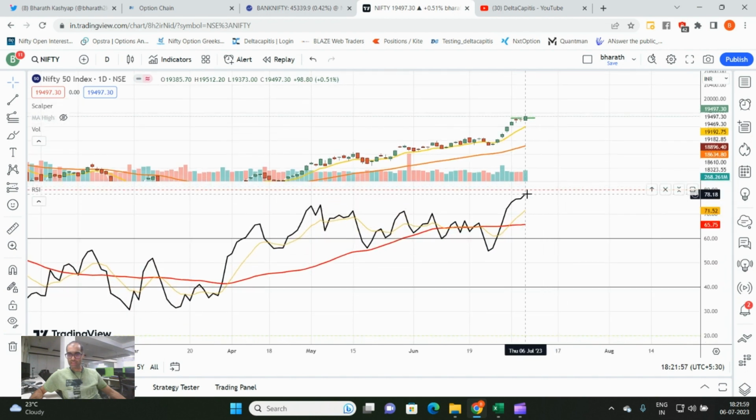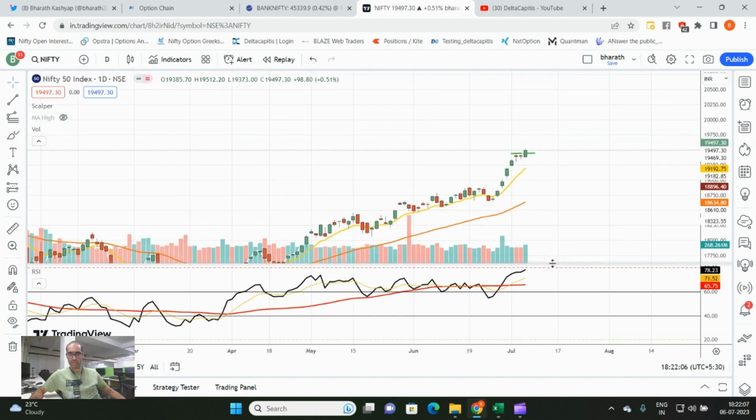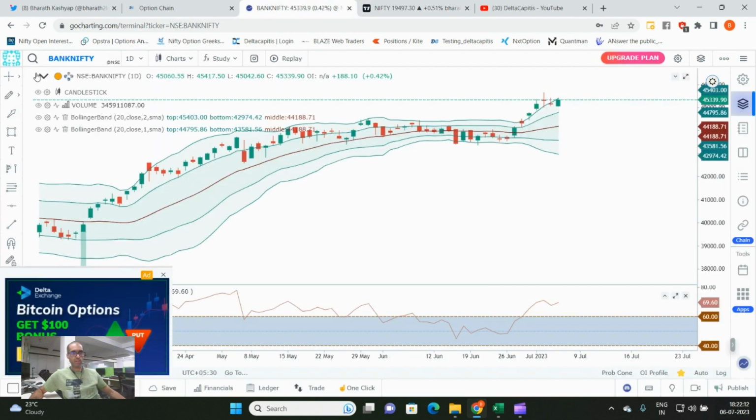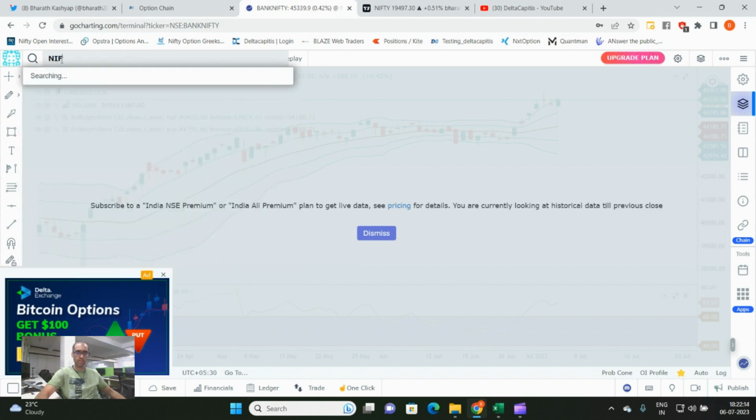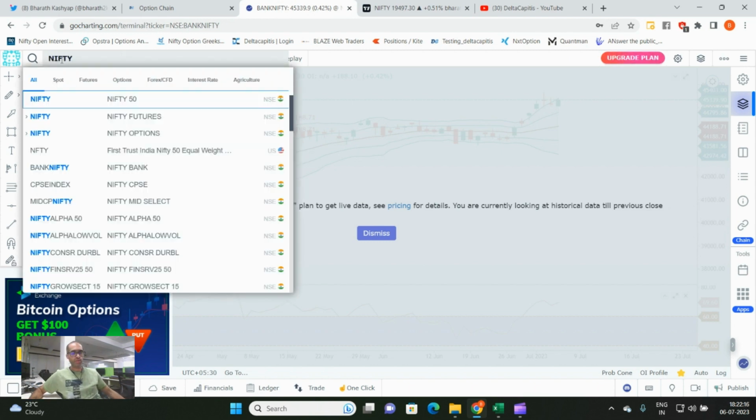And if you look at RSI, this is where our RSI is extremely overbought, which is probably not giving very good comfort for any fresh long positions. But momentum is not the only aspect we look at. If I look at volatility in the market, let's look at volatility. There are so many ways of looking at volatility.